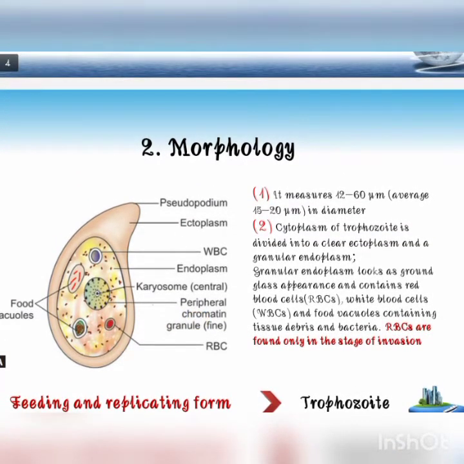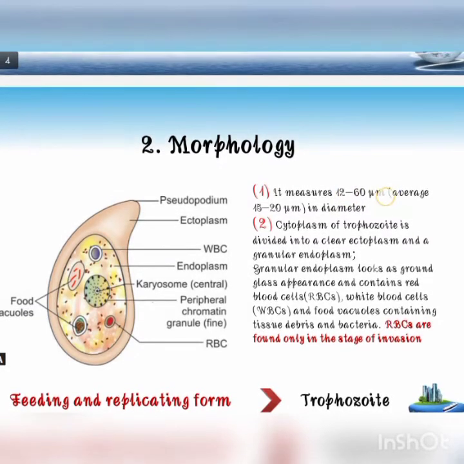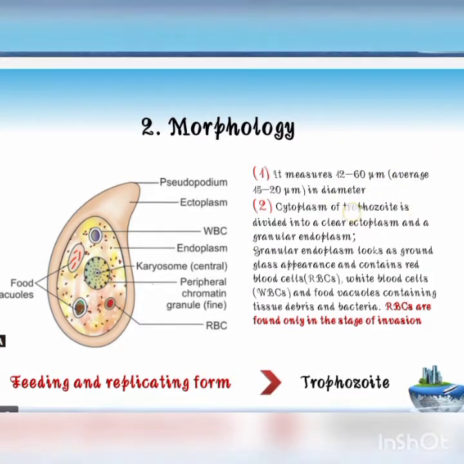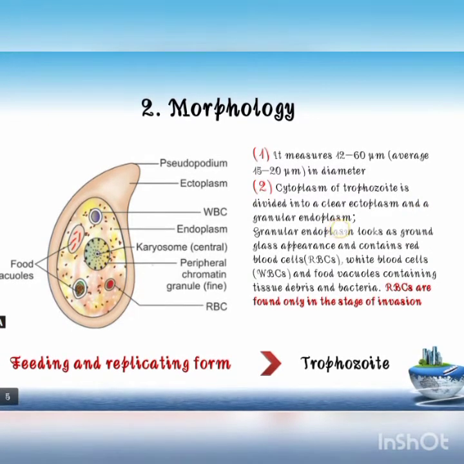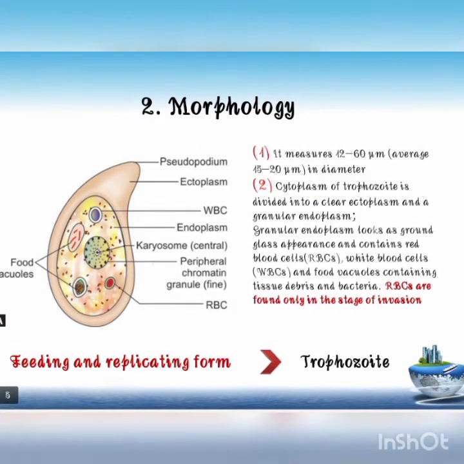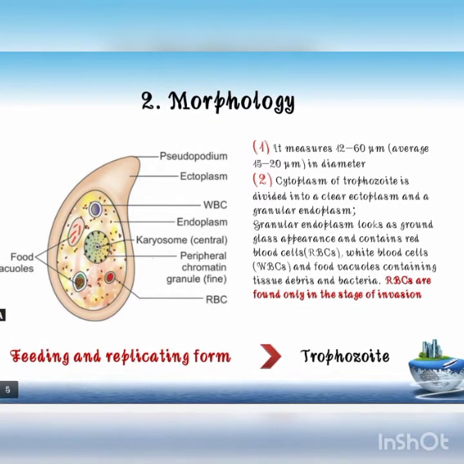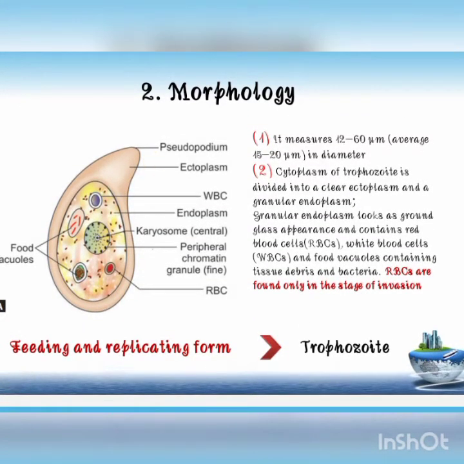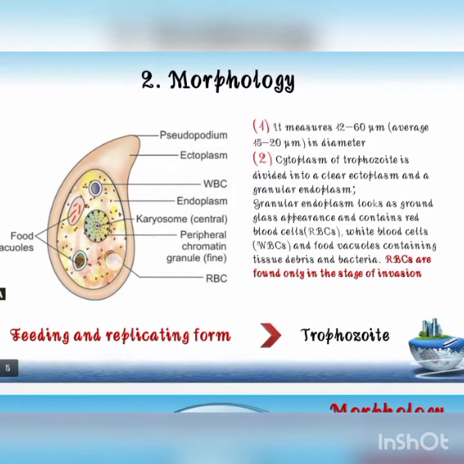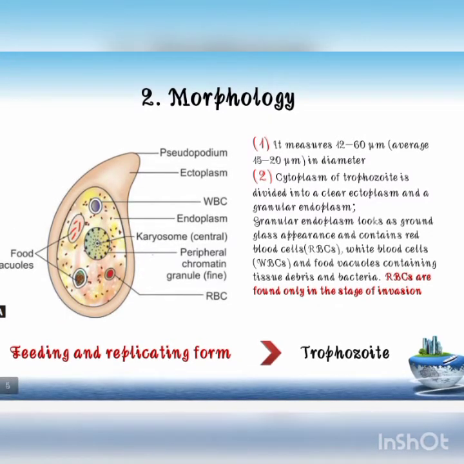So what is this? Let us see. It measures 12 to 16 micrometers in diameter, and the cytoplasm of the trophozoite is divided into clear ectoplasm and granular endoplasm. Here you can see this is the clear ectoplasm, this is the granular endoplasm. The clear ectoplasm has a finger-like projection for its motility known as pseudopodium. And in the granular layer we have the WBC, RBC, food granules, food vacuoles, karyosome.